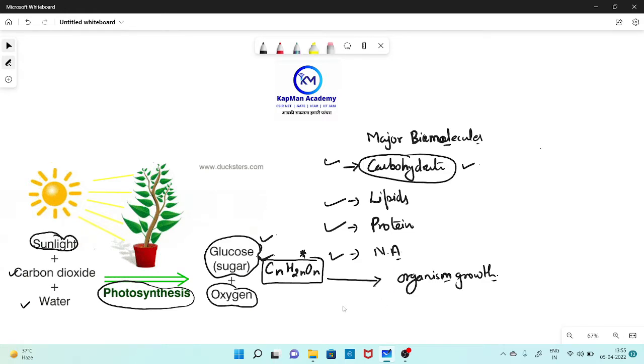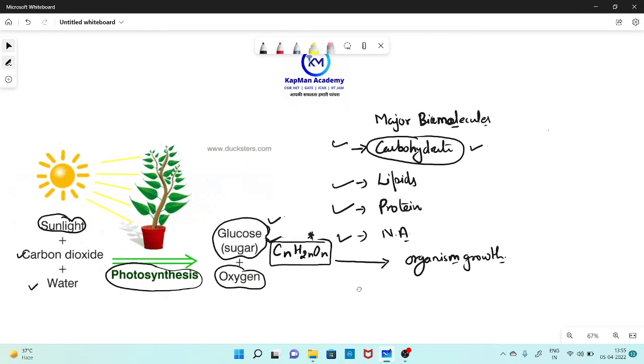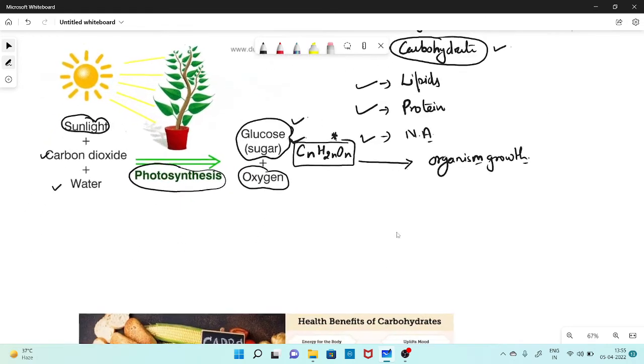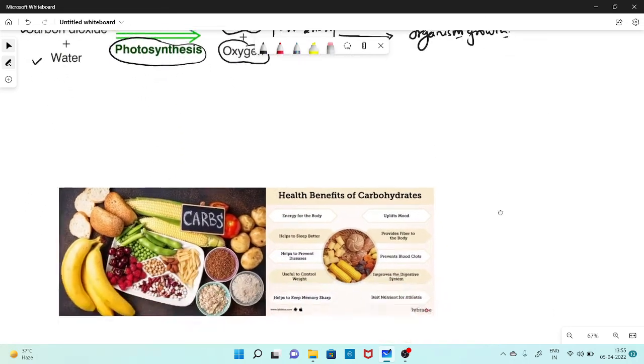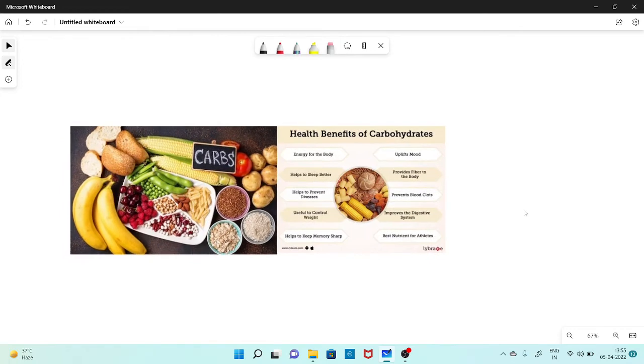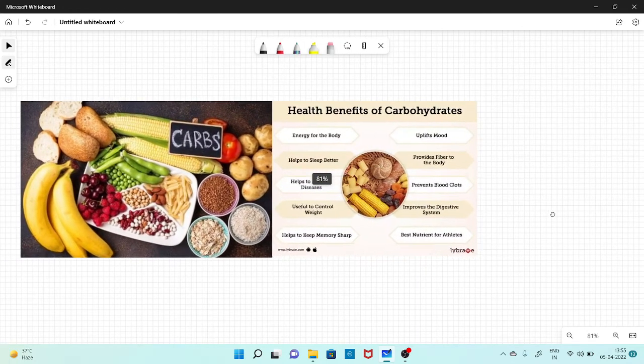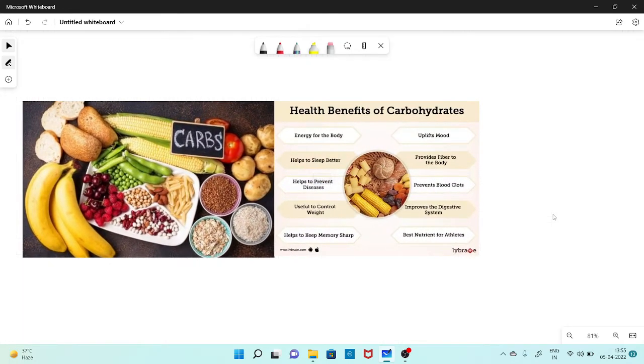First of all, in what types of plants are carbohydrates present, what functions do they have, and why do we need carbohydrates in our diet? Carbohydrates are present in high amounts in different types of grains and foods. As you can say, bread and potatoes are all rich in carbohydrates.